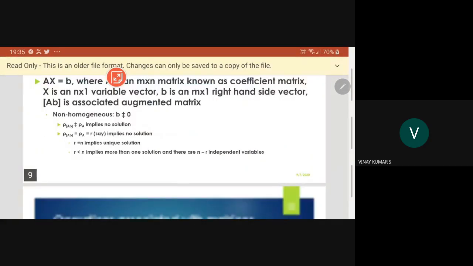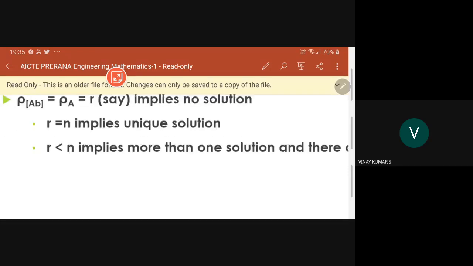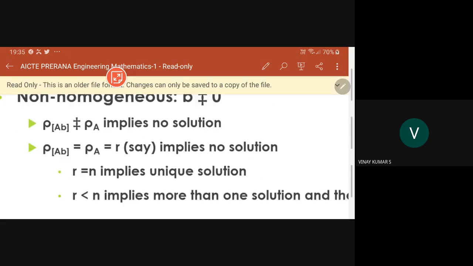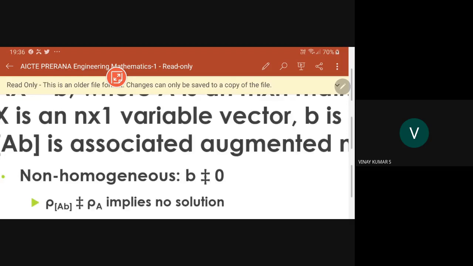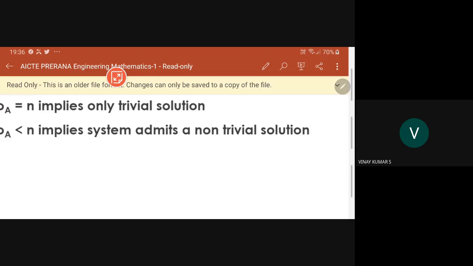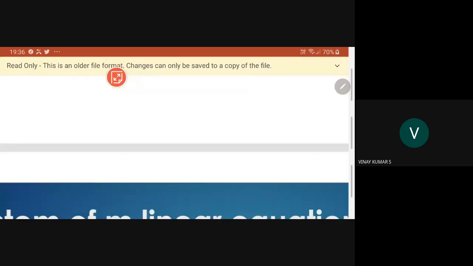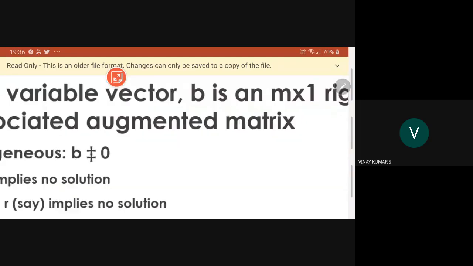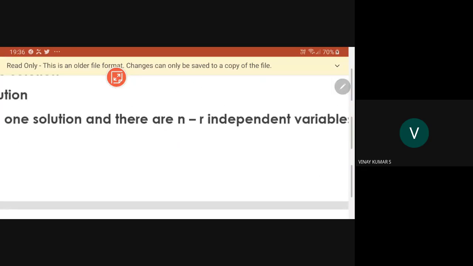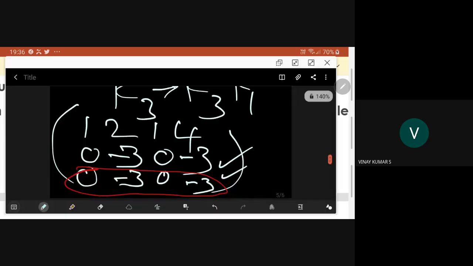See here, there are n minus r independent variables. If your r is less than n, whether it is a homogeneous system or a non-homogeneous system, a homogeneous system admitting a non-trivial solution means immediately you can say that there are something called independent variables, that is, free variables. There are n minus r free variables. So what is a free variable in this context?